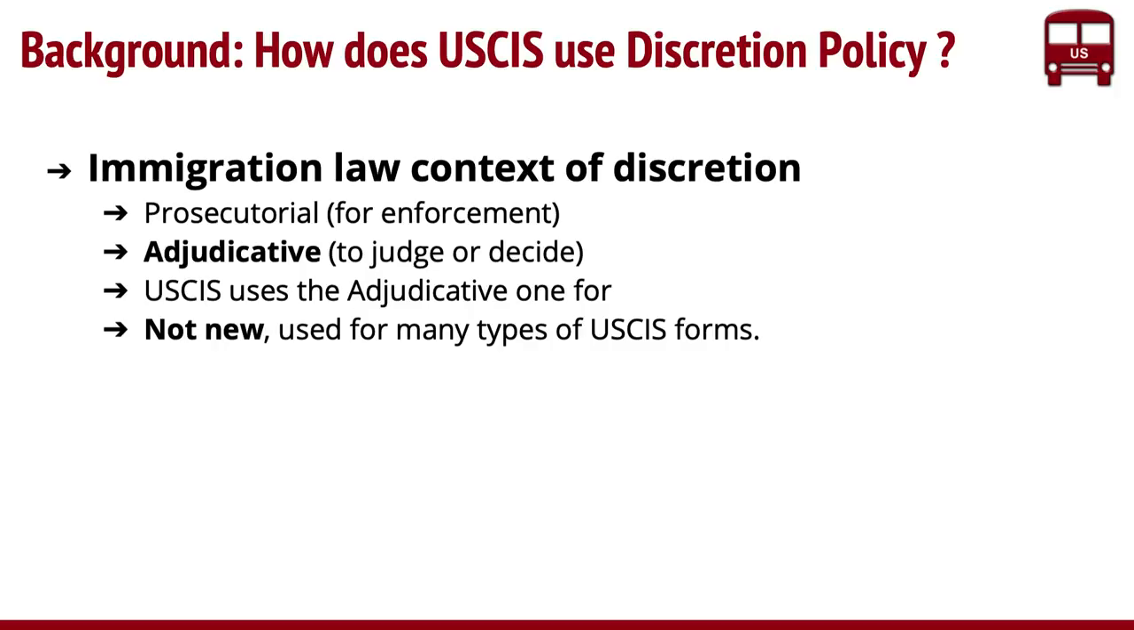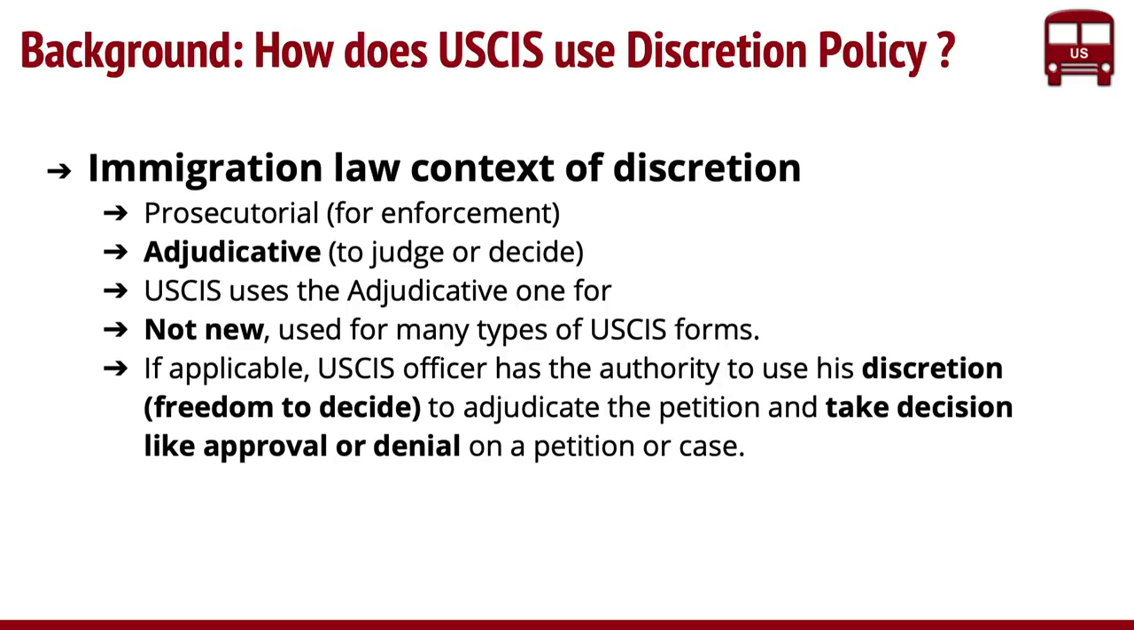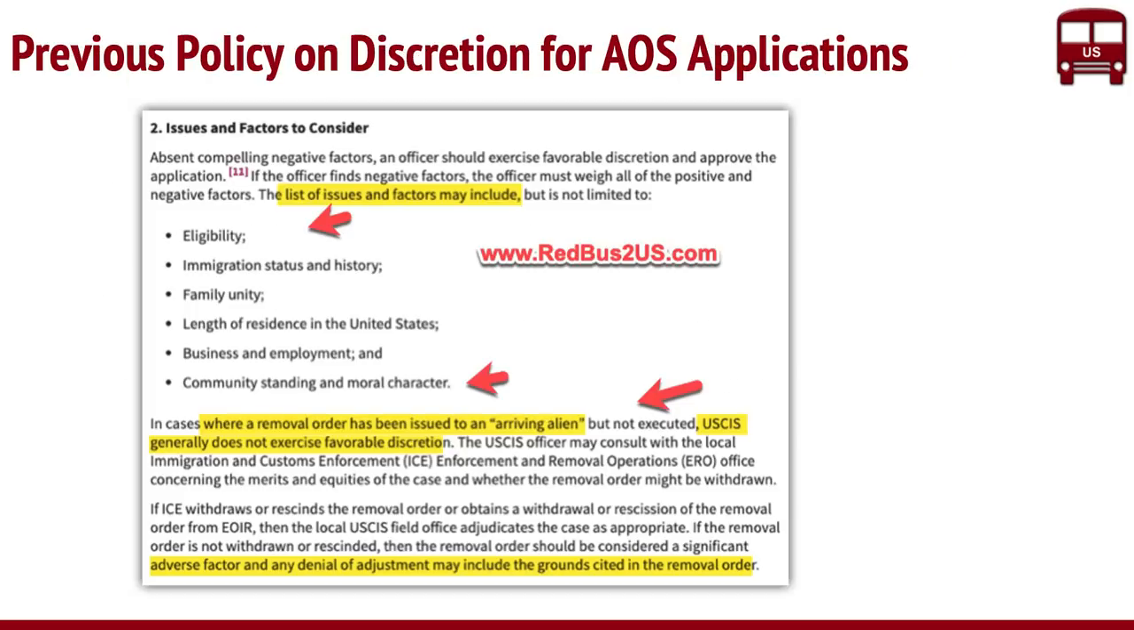And this is not new. This has been there for years, and this is applicable for many kinds of forms. What the officer essentially gets when discretion is applicable for a form is the freedom to decide on a petition, to deny or approve it, based on the totality of circumstances. Looking at the overall application, he can make a decision. It cannot be random, but it has to be based on the application and the proofs that are part of it.